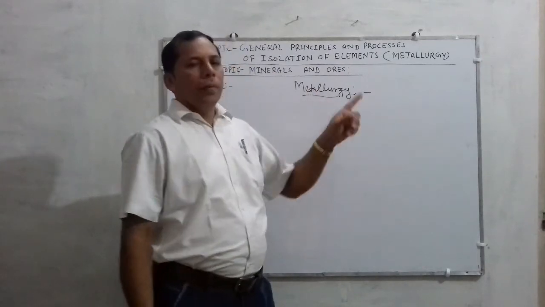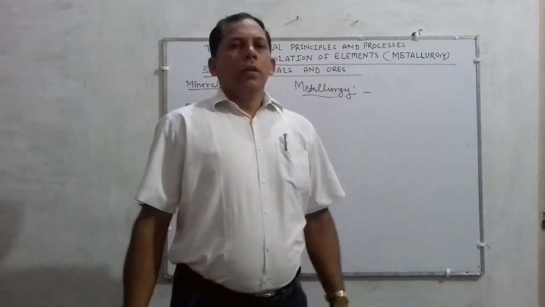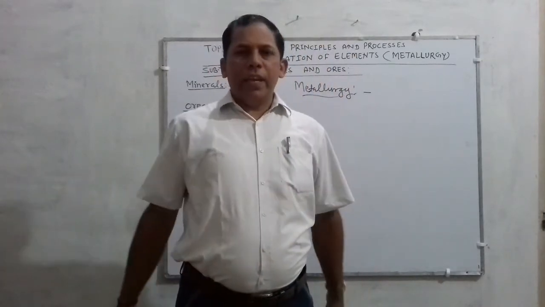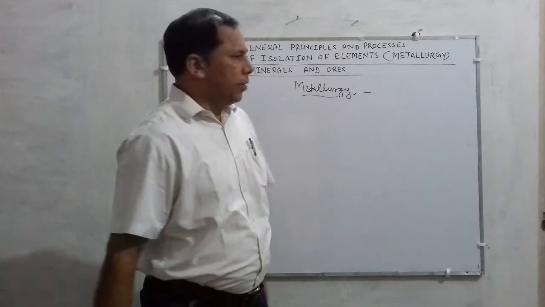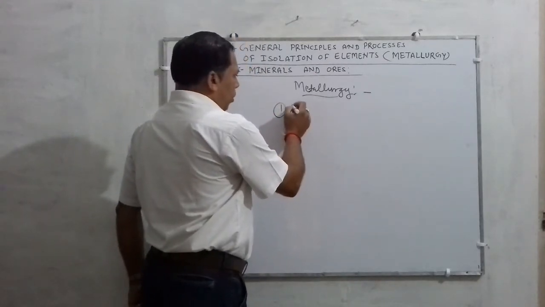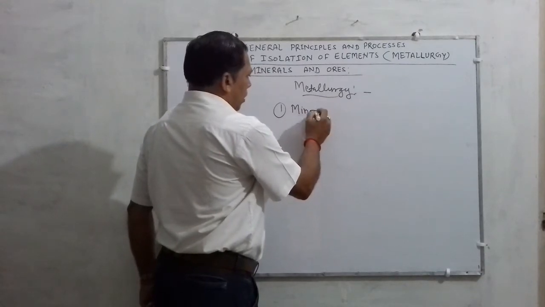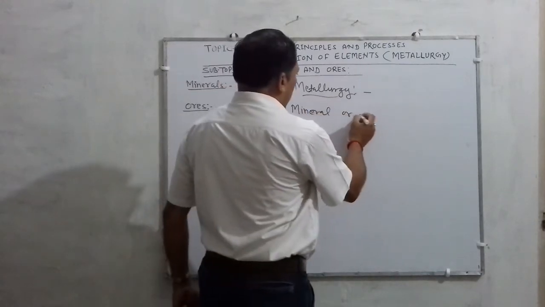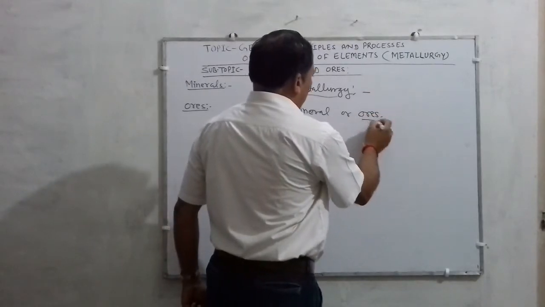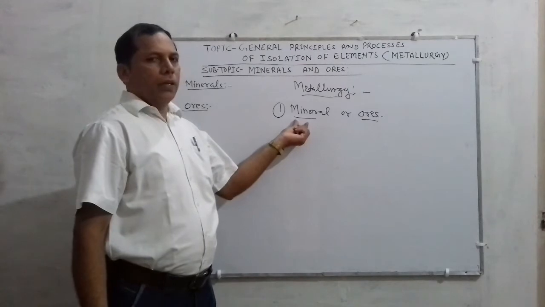And in metallurgy, some specific steps take place, in which we first have to know what a mineral is or what an ore is, along with their examples. That will be the first step of metallurgy.